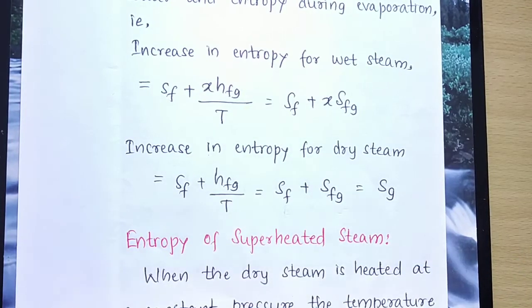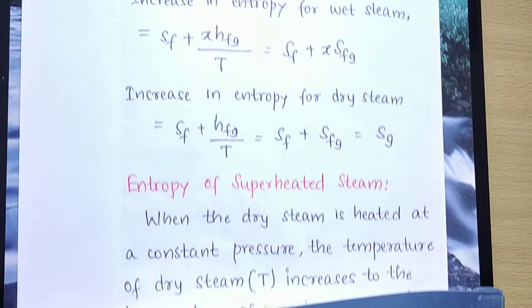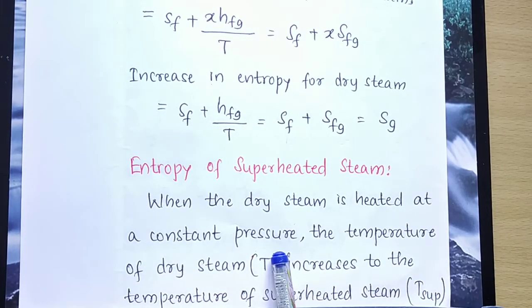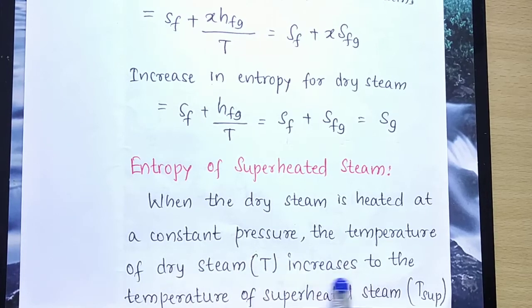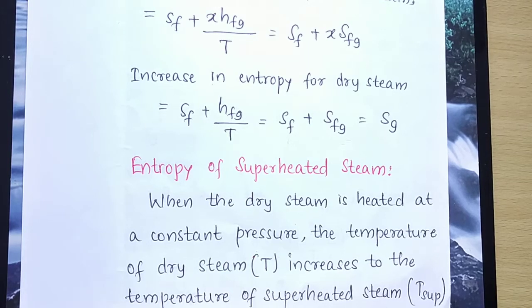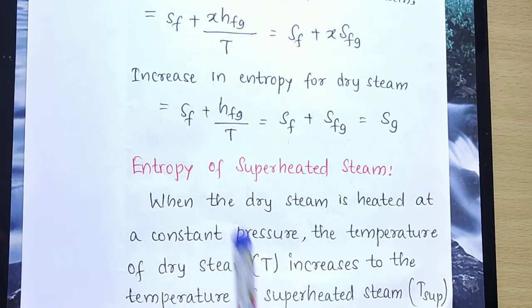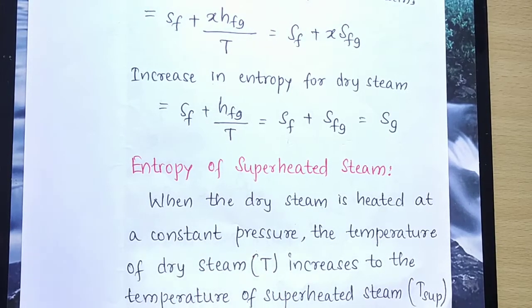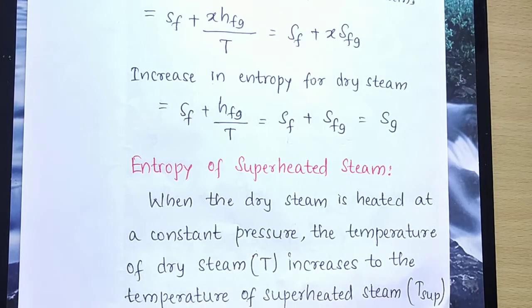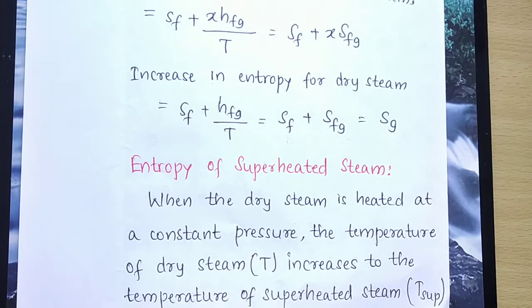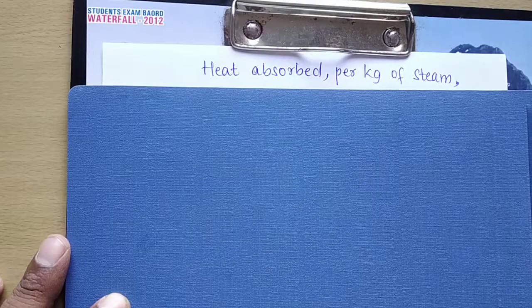Then, when it is superheated steam, let us see how to find the entropy for superheated steam. When the dry steam is heated at constant pressure, the temperature of dry steam increases, raising it to the superheated temperature T sup. So we are increasing the temperature from the saturation temperature, this T being the saturation temperature, to the superheated temperature. From here I am finding the entropy of this superheated steam.